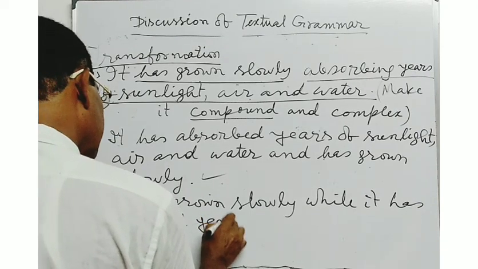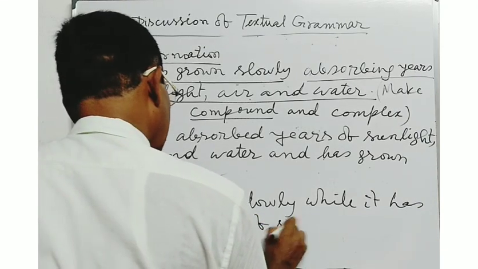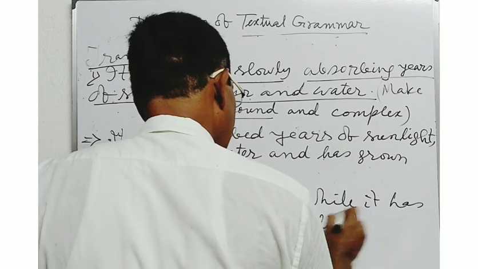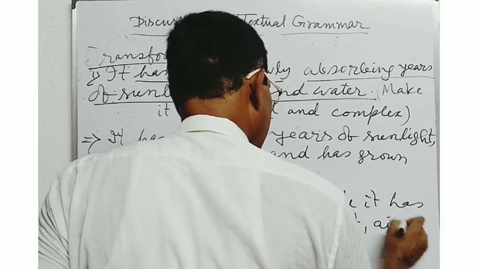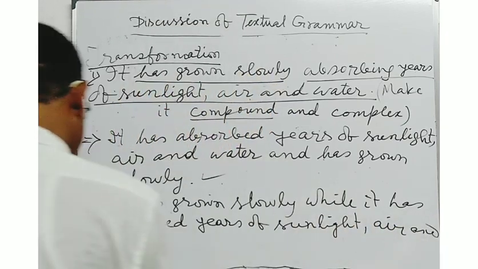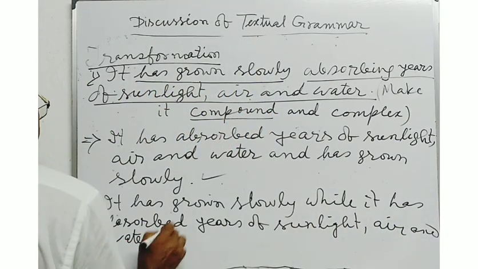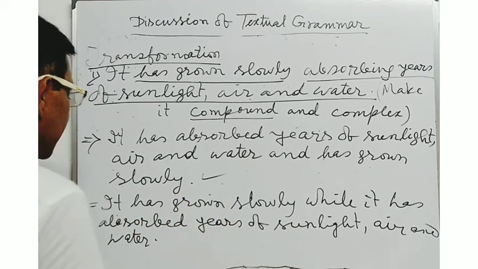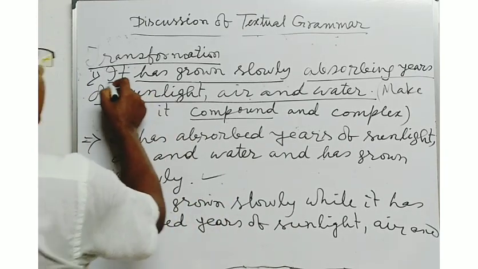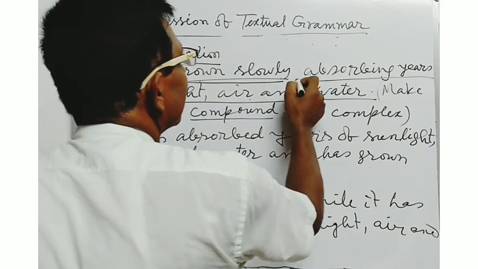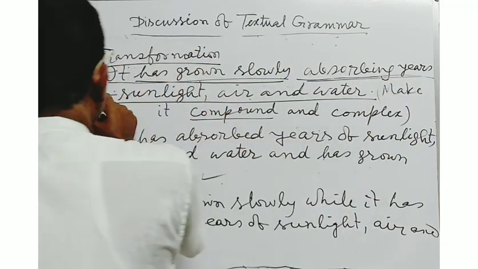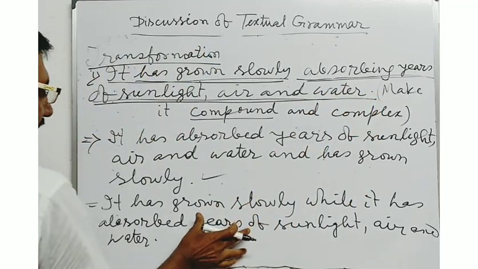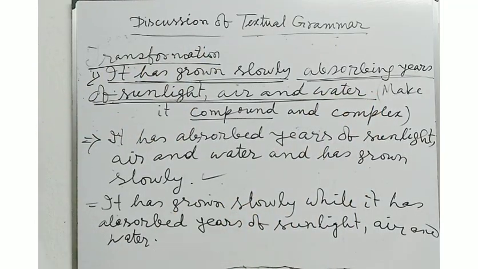It has grown slowly while it has absorbed years of sunlight, air and water. In this way, you will have to make the sentence in the complex structure.